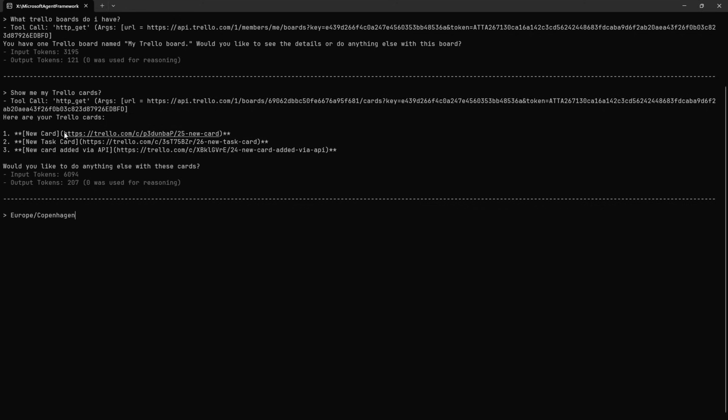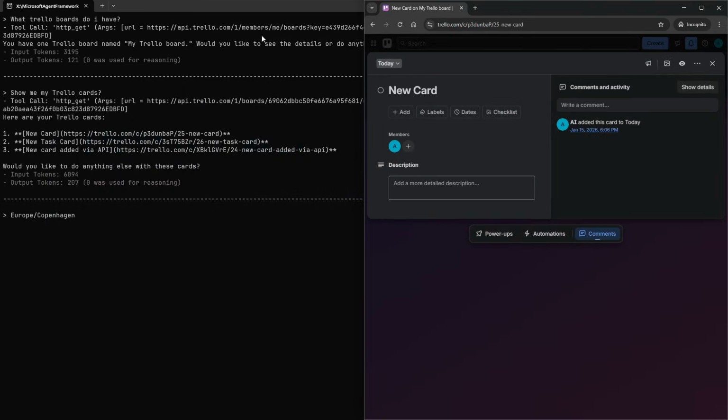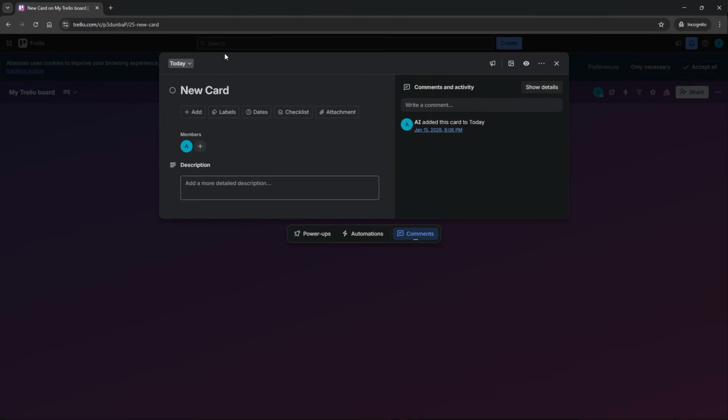So we can try and grab one of these links, go to our website and see if it's correct. And I need to log in, one second. So I was not logged in with this account. I have multiple accounts, but now logged in, and we can see that it opened this using this URL.